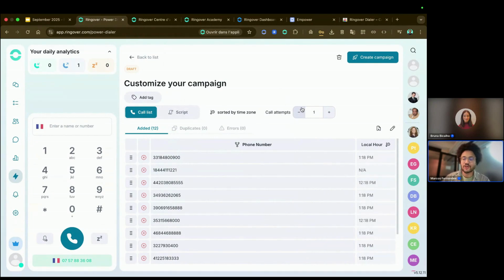When you create a new call campaign, you can choose to say, well, I want to try to call all of these numbers at least 8 times before ending my call campaign. So you can customize the number of call attempts with this new feature.